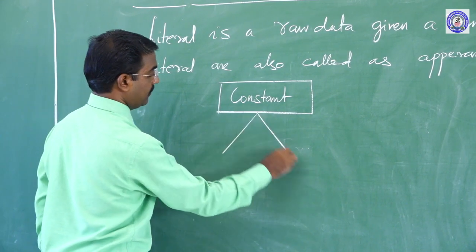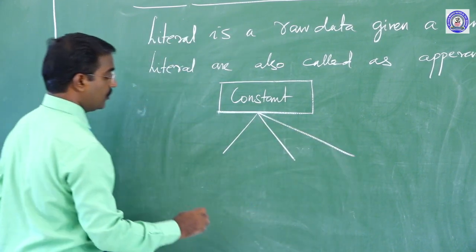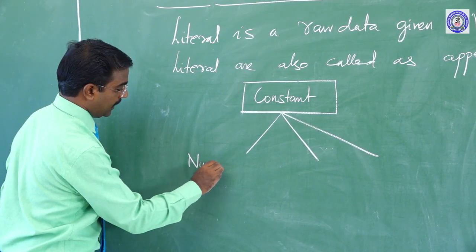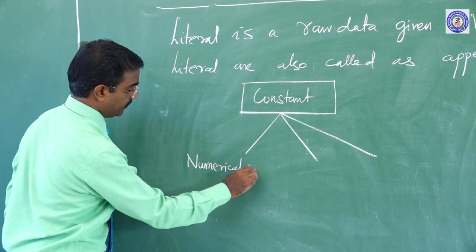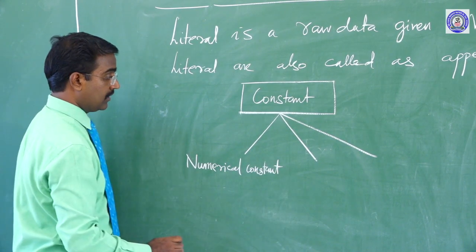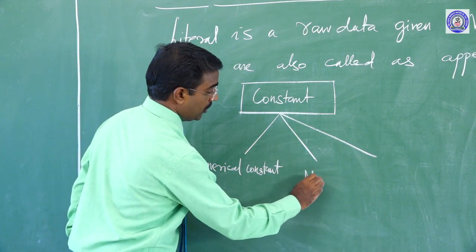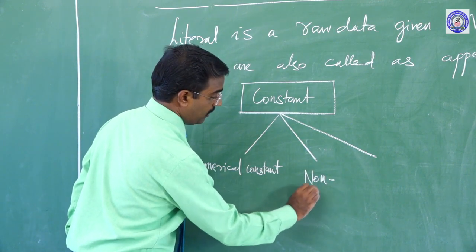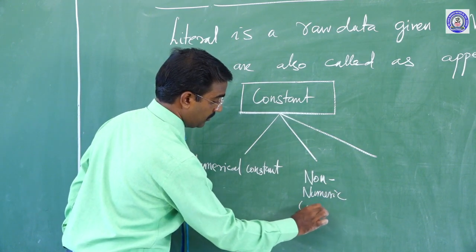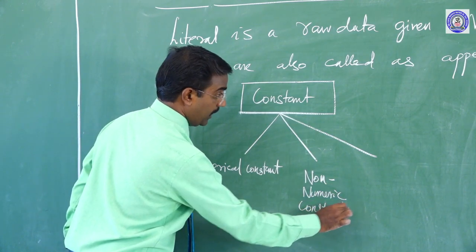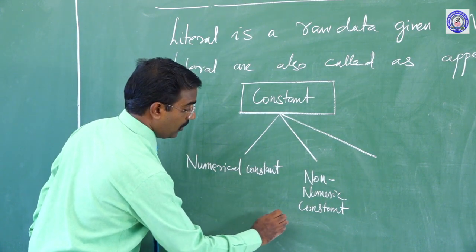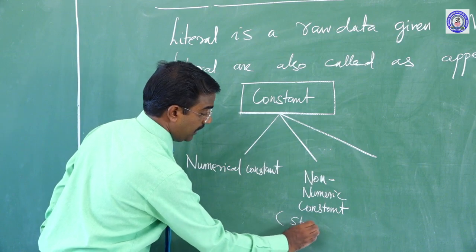What are they? First, numerical constant or numeric constant. Also non-numeric constant, which we simply call string constant.